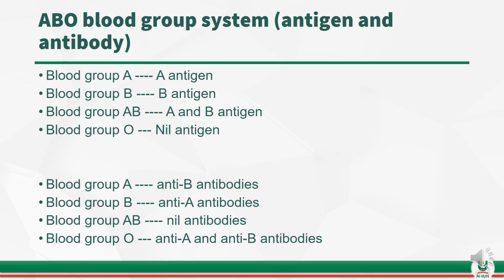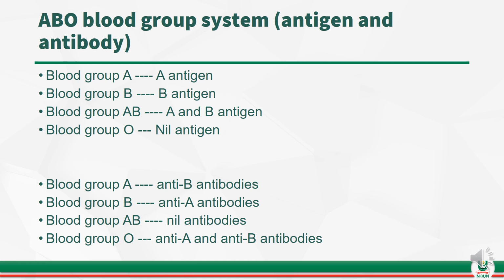So for an individual that has blood group A antigen on the surface, the corresponding antibodies that will be found in that person's blood will be anti-B antibodies. That simply means an individual cannot have both antigen and antibody of the same type existing together in the same body.